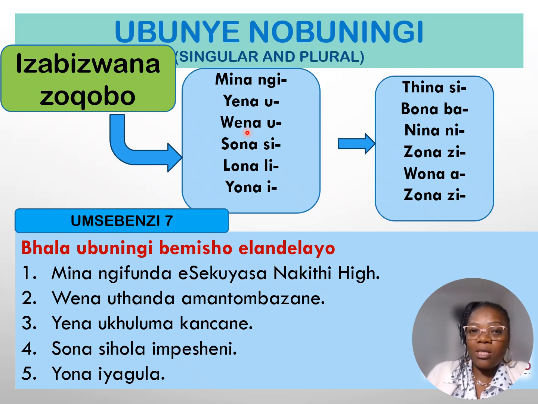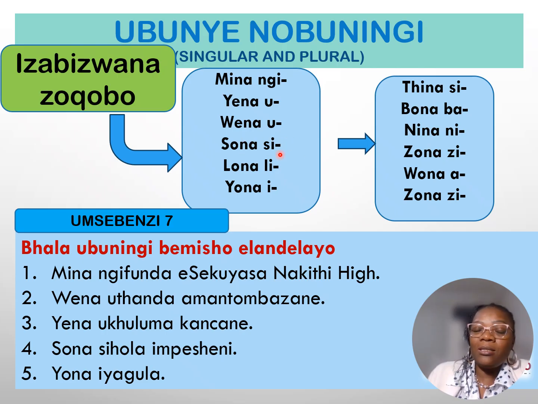When I am speaking to you, then I would say you do whatever, which is an u as a subject concord. And then in plural, I would say nina, you together with the people around you, ni, all of you do whatever action.